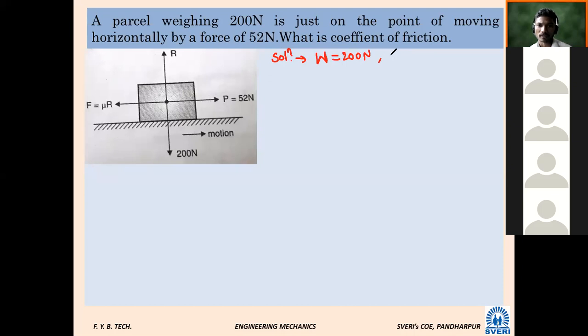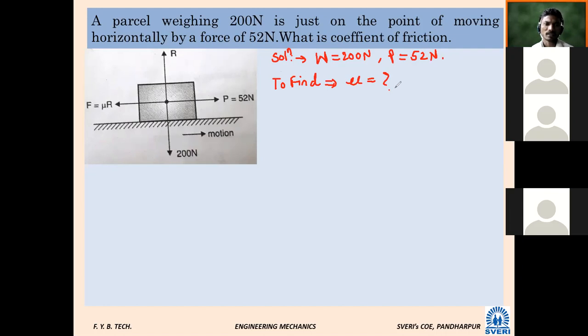And the force P by which it is pulled is 52 Newton. Now, what is the coefficient of friction? What do we want to find? Very simple: mu is what we want to find. Now, whether the plane is horizontal or vertical or inclined?